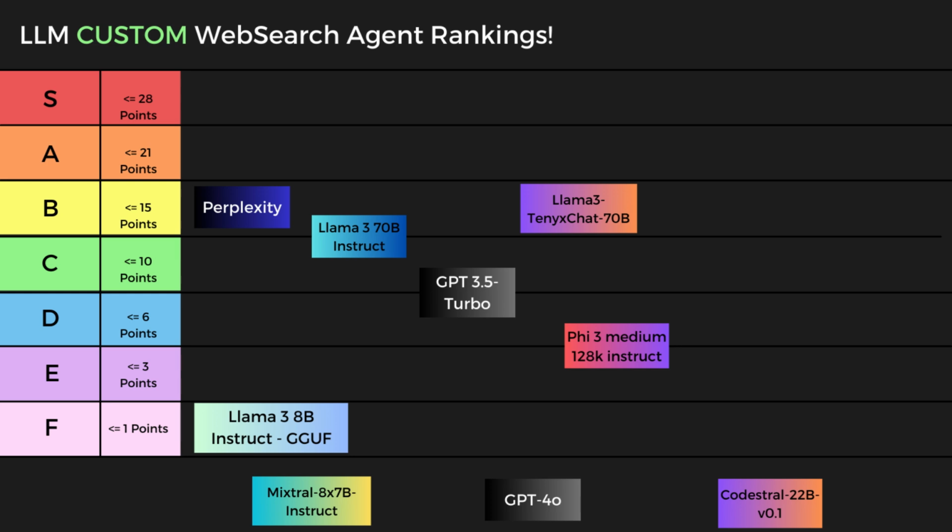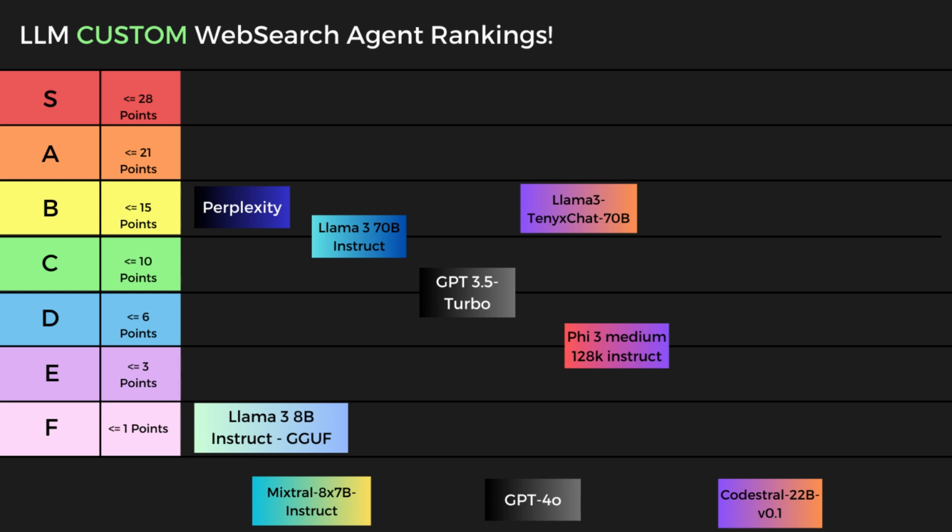Then in no particular order, we had the Phi 3 medium, 128K instruct. So I did that in the last video I recorded before this one. And I was quite disappointed in the performance of that model. I found that it was getting confused, especially as we ran through more iterations or we started to get through to the multi-hop questions. So that scored between D and F tier.